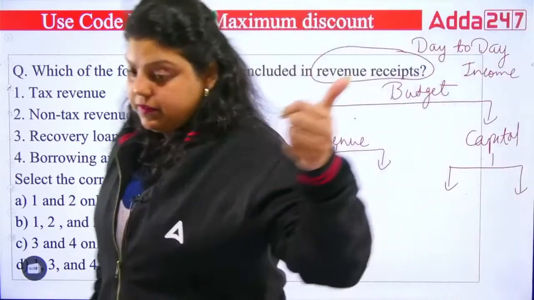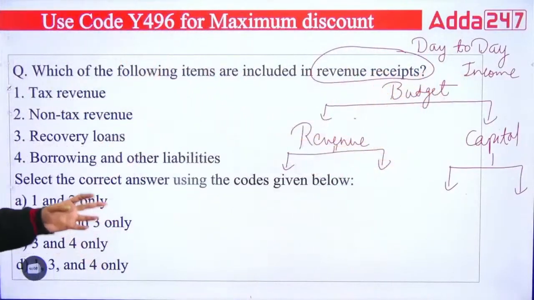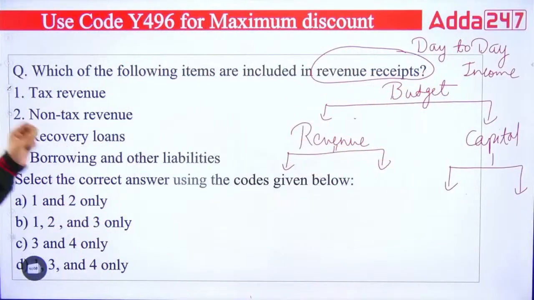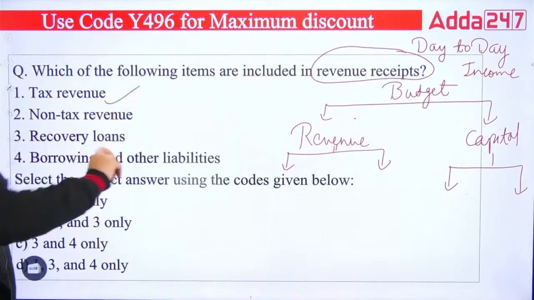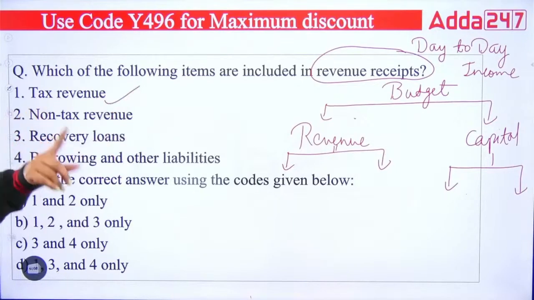First is saying tax revenue, and this is true. Every day we are purchasing something from Government of India, and every day we are paying taxes. So tax revenue is a day-to-day income. Second, non-tax revenue. It is also a day-to-day income.